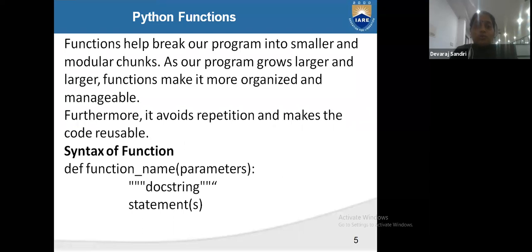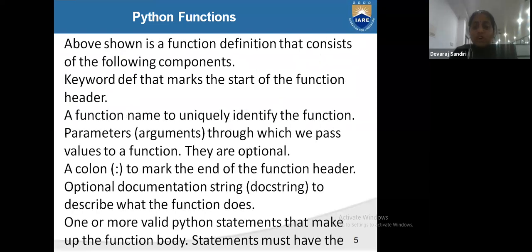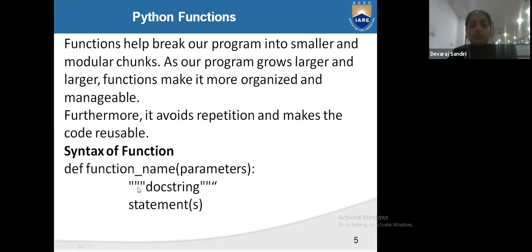So, what is a docstring? A docstring is a string used when we are declaring the user defined function. After that, in triple double quotes, you will write the docstring.